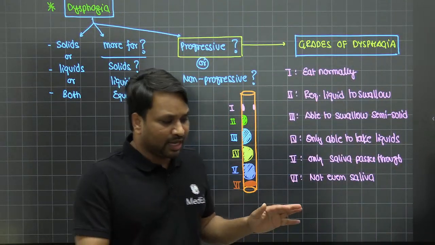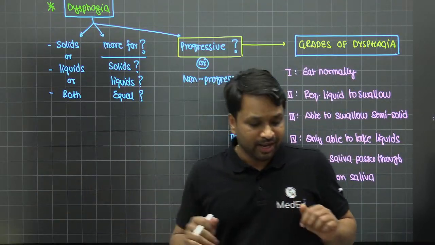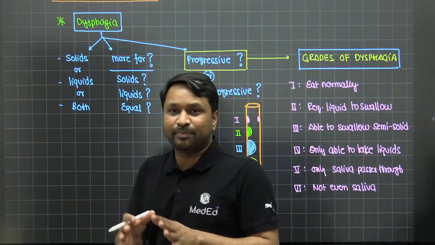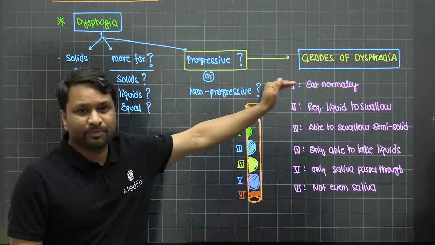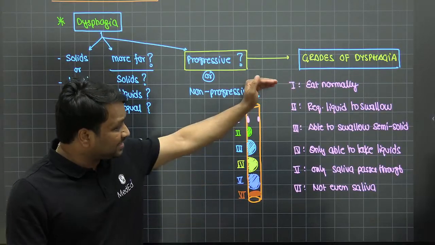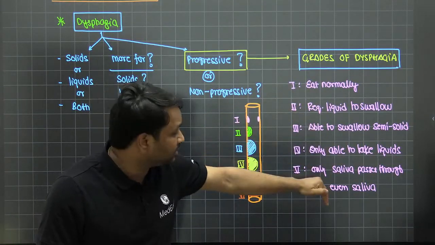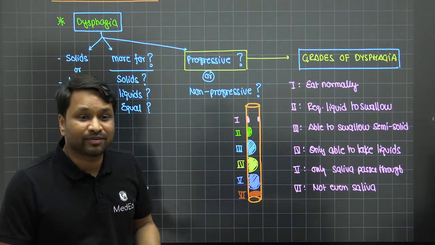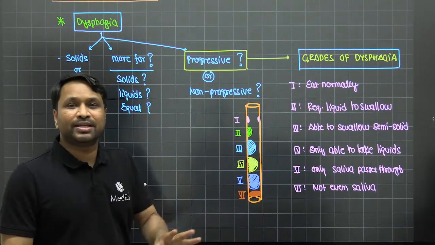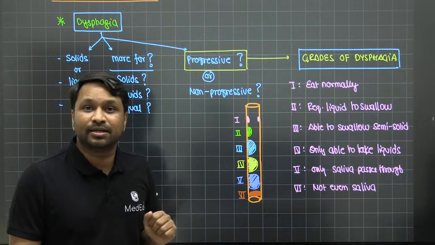Okay. So this is how you know that the dysphagia is now progressing. This is how we describe the different grades of dysphagia. The grades of dysphagia basically tell you that if a grade 1 dysphagia patient is now moving to grade 2, it is progressive. Grade 2 becoming grade 3, it is progressive. As the patient complains and you see the list of complaints, if they only become worse, that means the dysphagia is progressive. Now, what is progressive? You can see the mass is increasing. So usually progressive dysphagias are associated with neoplasia. As simple as that.